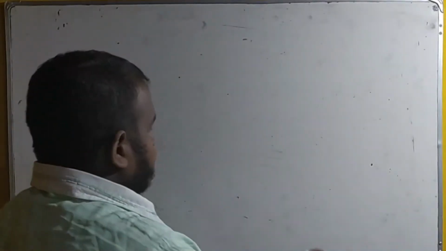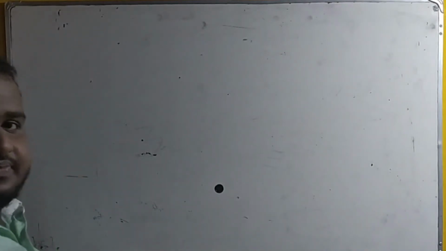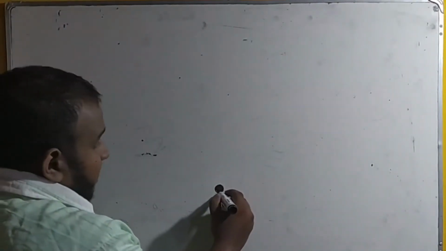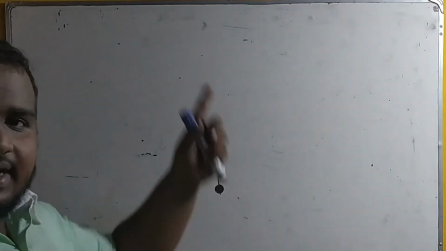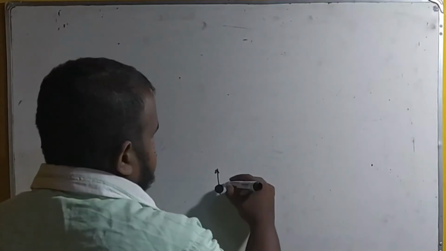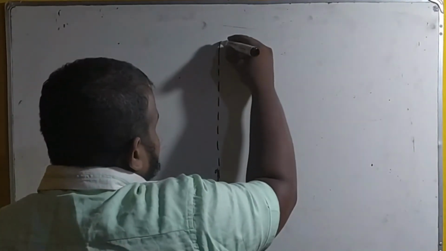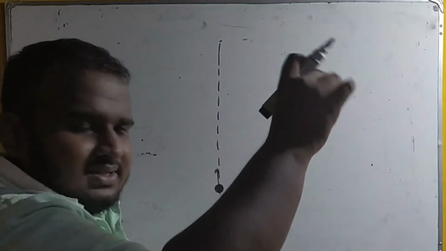Let's think of another question. There's a ball. A person is throwing a ball vertically upward. As you all know, if you throw it perfectly vertically upward, it goes and reaches the maximum height. At the maximum height, it will come to rest.